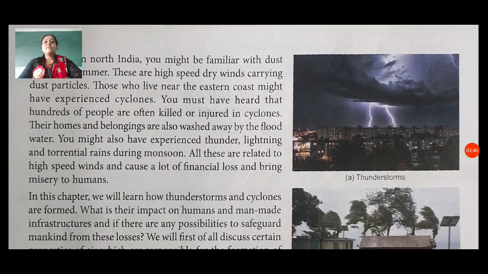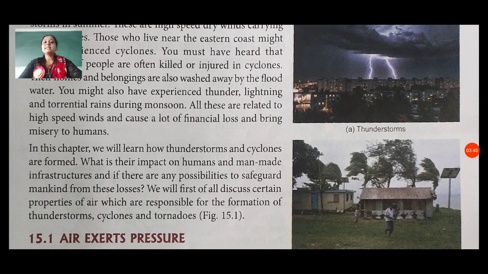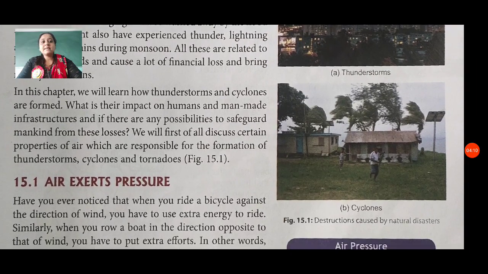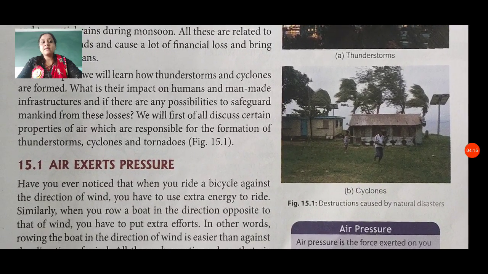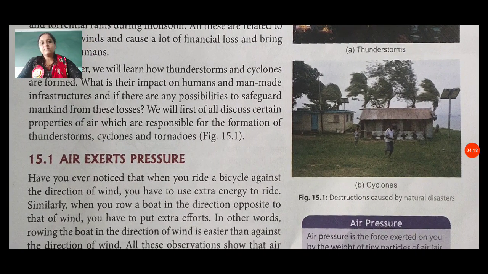In this chapter, we will learn how thunderstorms and cyclones are formed, what is their impact on humans and man-made infrastructure, and what possibilities there are to safeguard mankind from these losses. We will first discuss certain properties of air which are responsible for the formation of thunderstorms, cyclones, and tornadoes. You can see here a picture of a thunderstorm, and in A and B, cyclones.